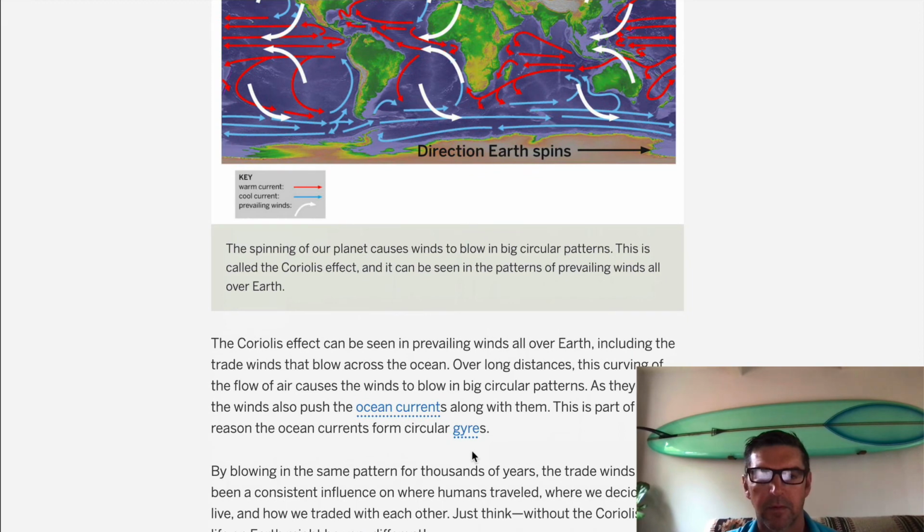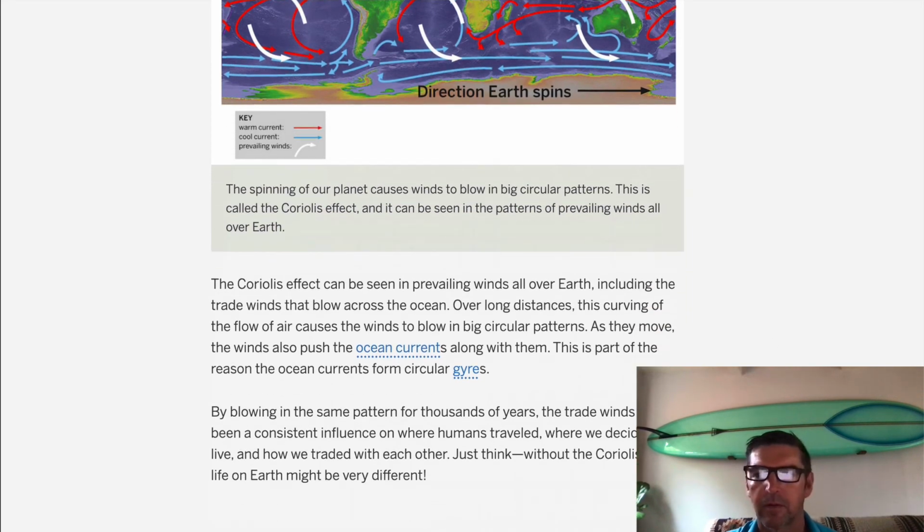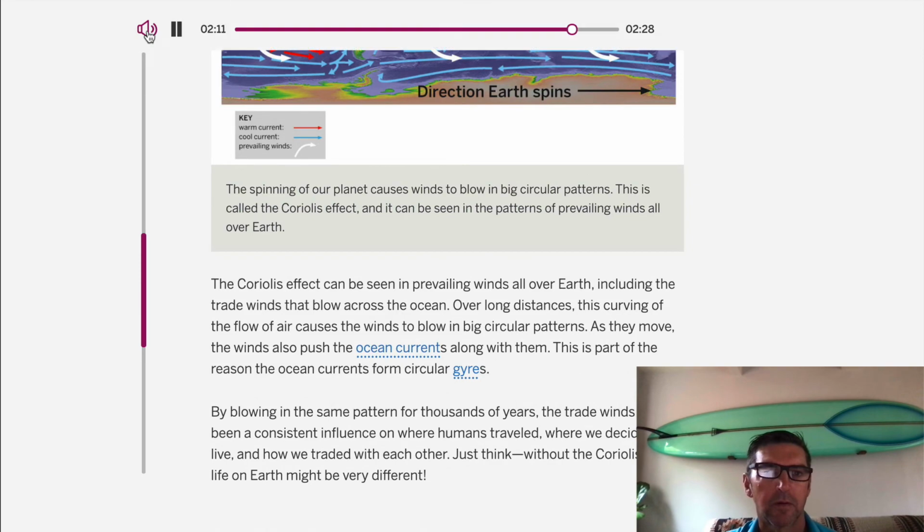As they move, the winds also push the ocean currents along with them. This is part of the reason the ocean currents form circular gyres. By blowing in the same pattern for thousands